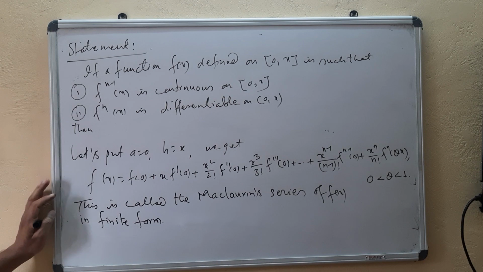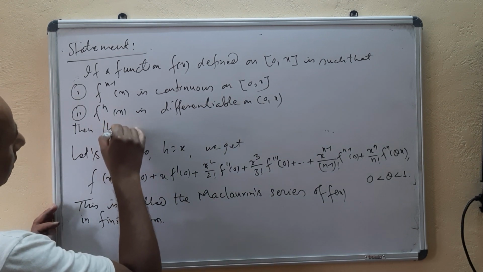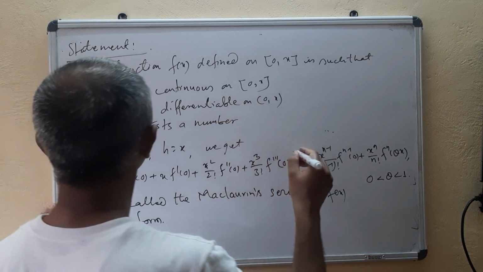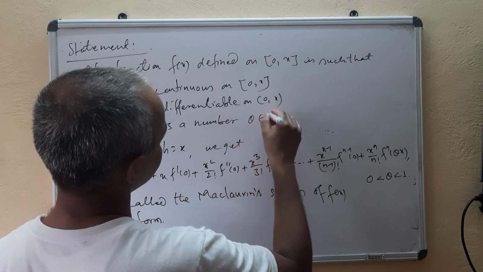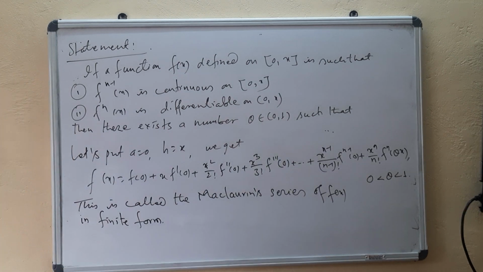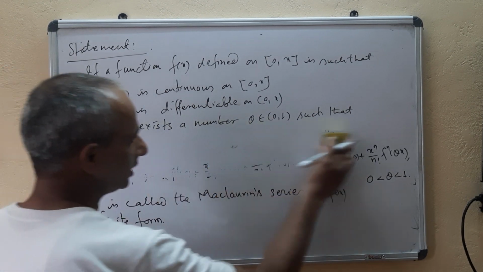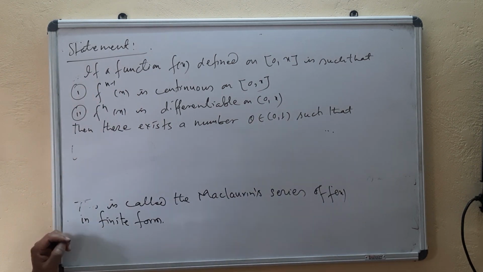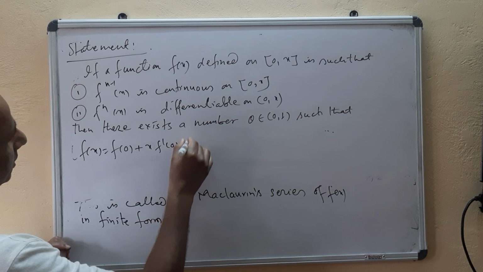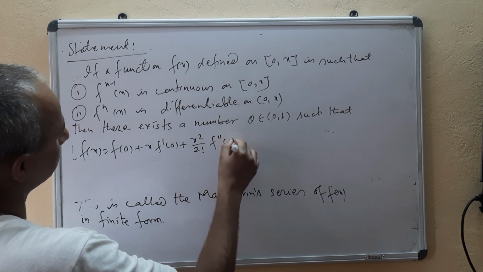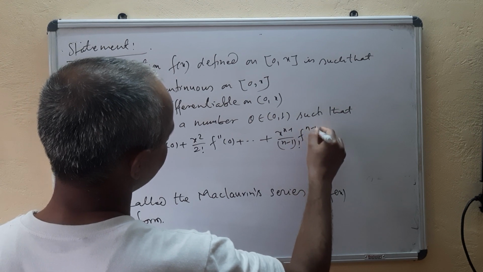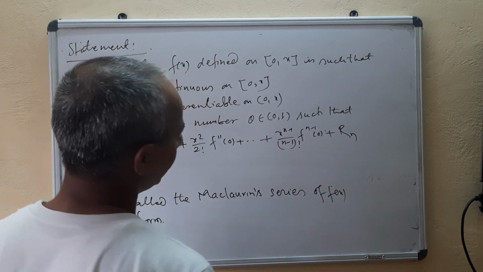Then there exists a number theta in (0, 1) such that, I will write the same statement, f(x) equals f(0) plus x f'(0) plus x squared by 2 factorial f''(0) plus ... plus x^(n-1) upon (n-1) factorial f^(n-1)(0) plus Rn, where Rn is the remainder.